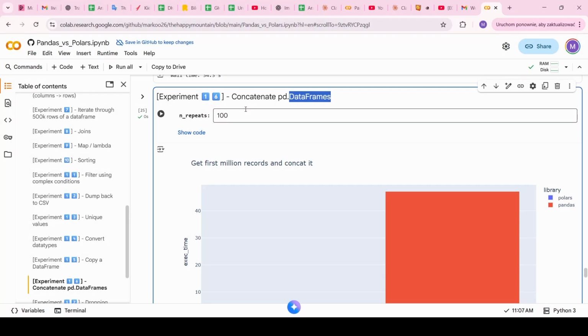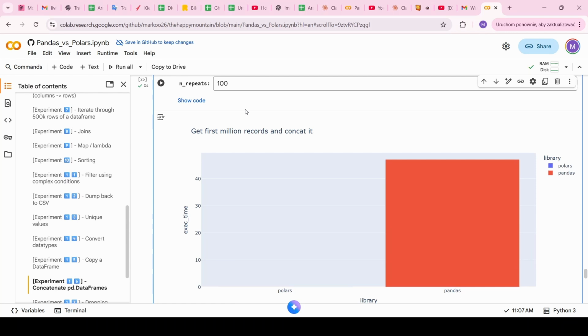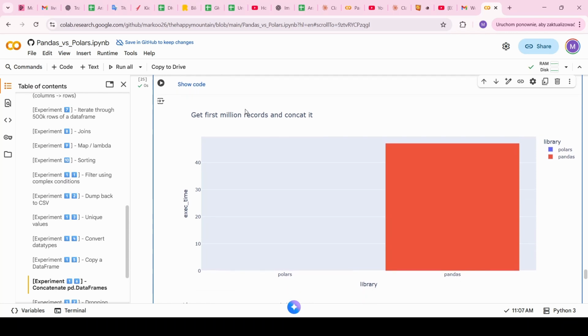Experiment number 16 is about concatenating Pandas and Polars data frames. So what you can expect from this experiment is to get a data frame and concat 1 million records to it. And once again, the situation is very similar to the previous experiment, so Polars was insanely fast to do that, while for Pandas it took around 47 seconds. So once again, a very strong point for Polars.